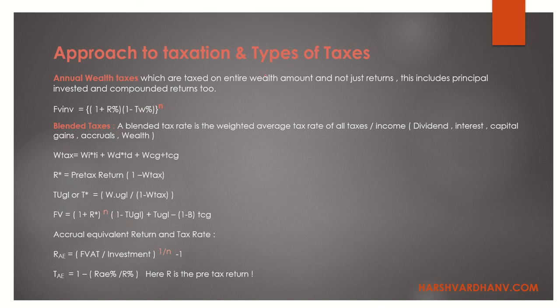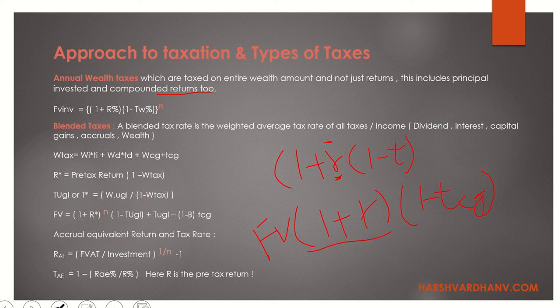Annual wealth taxes, a very simple thing, which are taxed on the entire wealth amount and not just the returns. This includes principal invested and compounded returns too. So the difference was, in the earlier accrual you were taxing the rate. In the capital gain you are taxing the amount, right? But what are you doing over here?